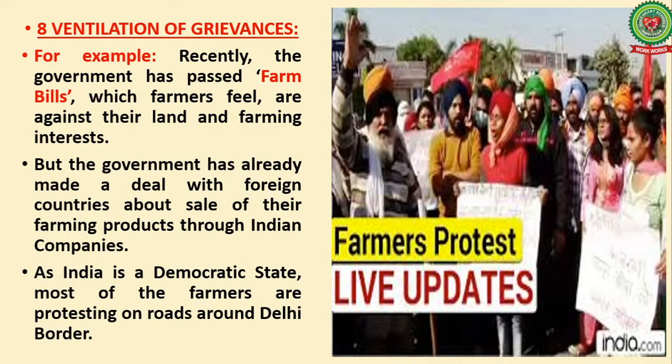Next is ventilation of grievances. Again, I will discuss through an example. Recently, the government has passed farm bills. I hope you all know about this, which farmers feel are against their land and farming interest. But the government has already made a deal with foreign countries about sale of their farming products through Indian companies.